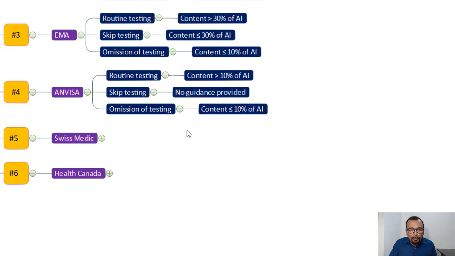But for omission of testing, the guidance as per ANVISA is that if the content is less than or equal to 10 percent of the acceptable intake, then you will be able to omit the testing of nitrosamine from your analysis, right? This is the ANVISA guideline.